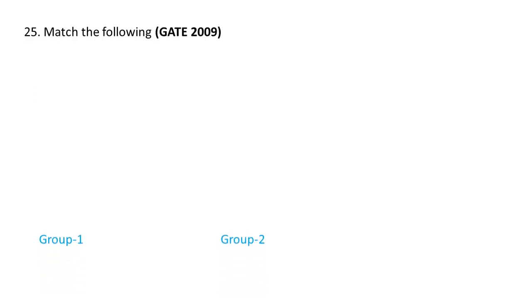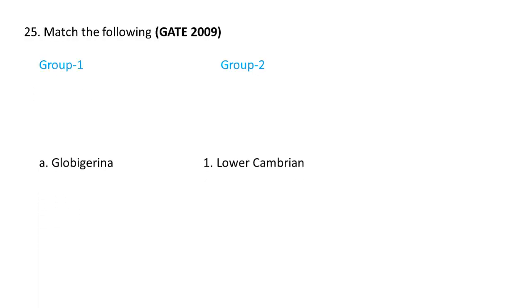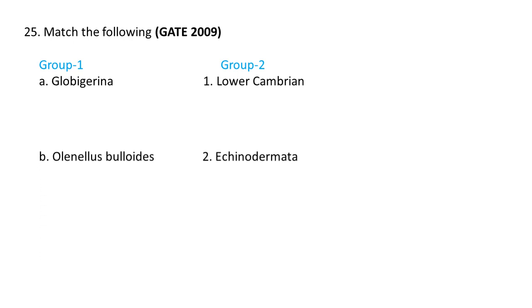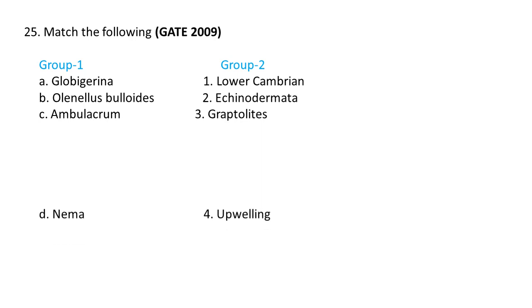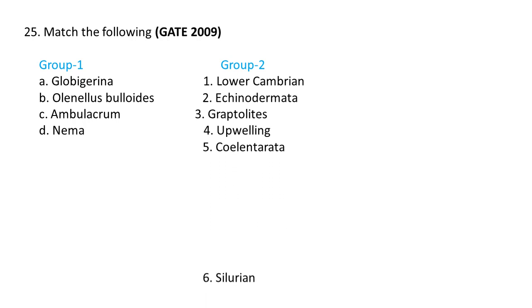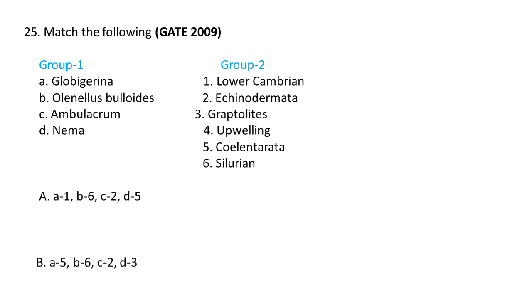Next question. This is also match the following. Group 1 and Group 2 are given. In Group 1, fossils like Globigerina, Olenellus, Ambulacrum, Nema are given. In Group 2: Lower Cambrian, Echinodermata, Graptolites, Upwelling and Coelenterata are given. Silurian is also there. The choices given are A. A1, B6, C2, D5; B. A5, B6, C2, D3; C. A4, B1, C2, D3; and D. A2, B4, C5, D6.